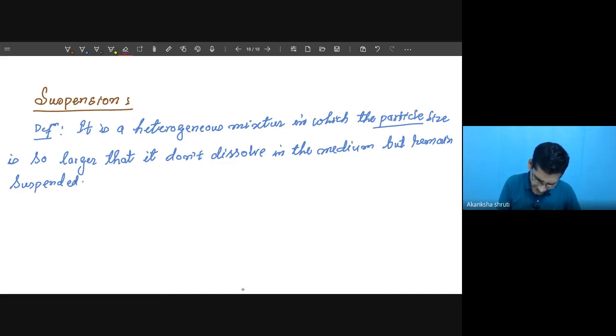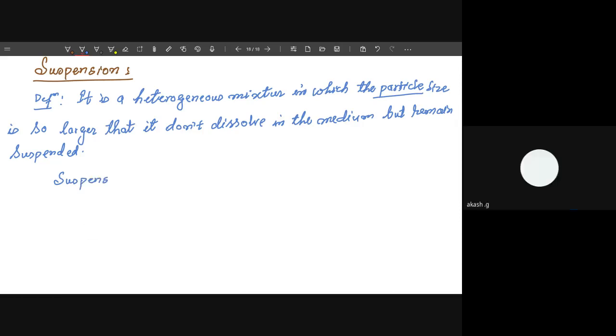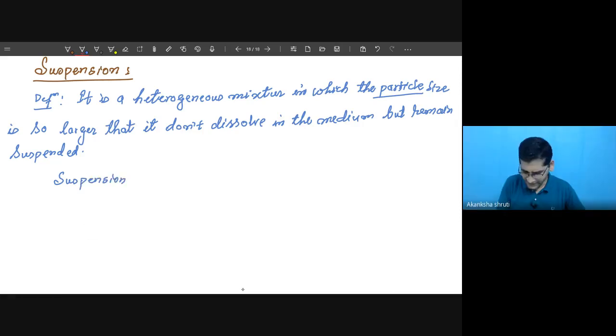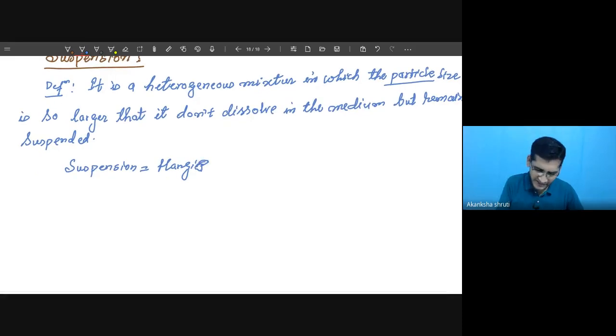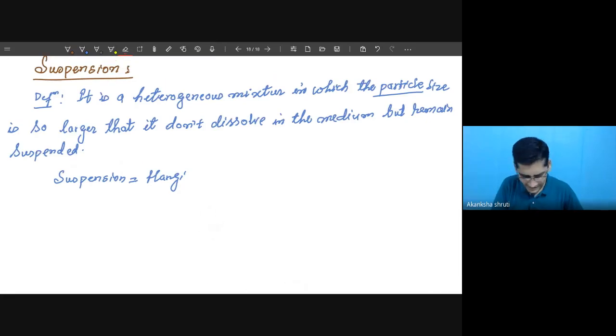Suspension simply means something remains hanging. The term suspension simply indicates being hanged, like hanging or floating.